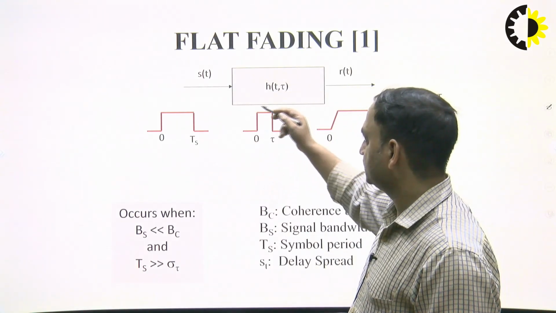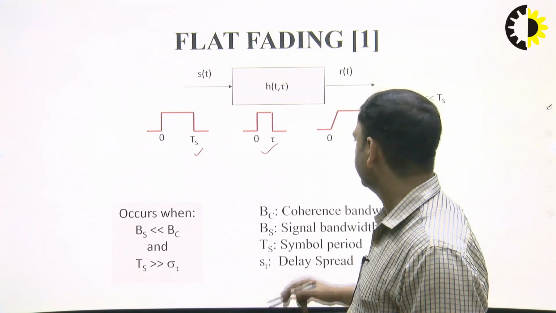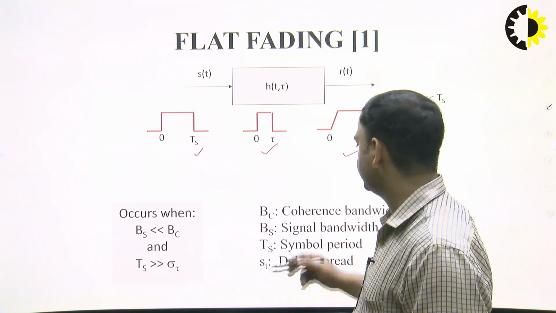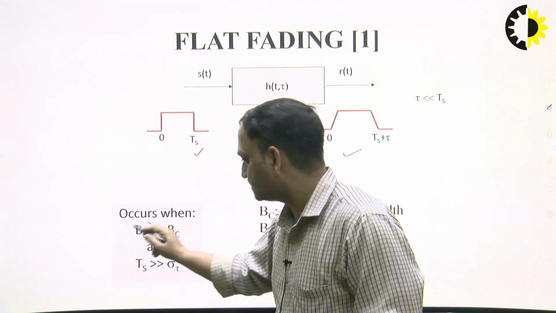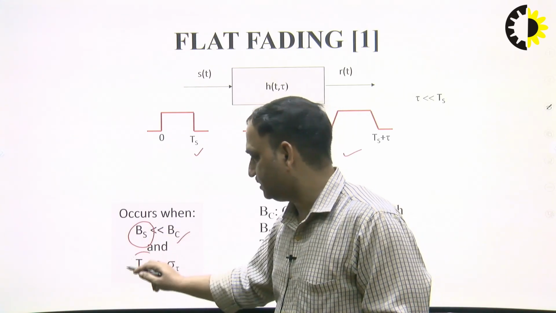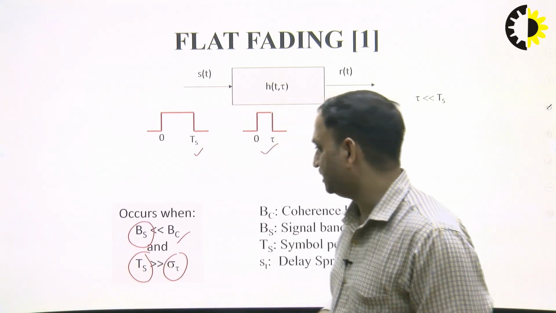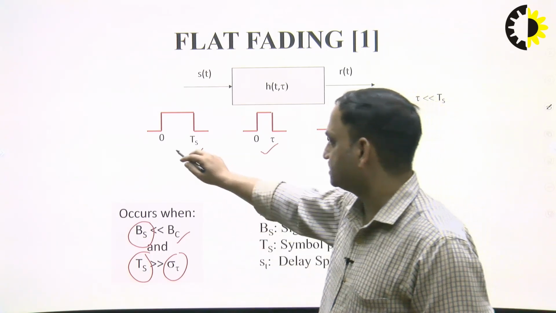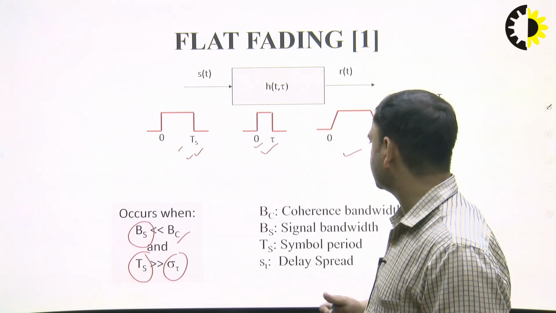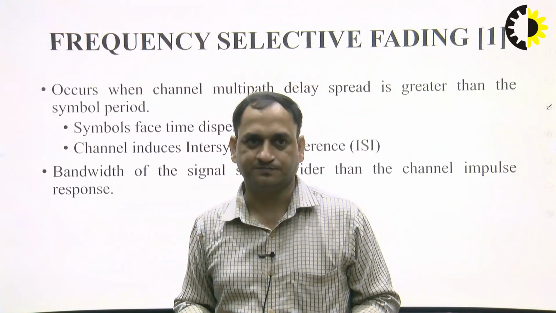So what it shows in the time domain, when this is the signal and it is passing through this channel, then the signal is spread. But in this case the coherence bandwidth, it is representing that Bs is very much less than Bc, that is your coherence bandwidth, and Ts is greater than the delay spread. So the symbol period is greater than the delay spread, right. If this is the case, the signal which is received at the receiver will be very less distorted.